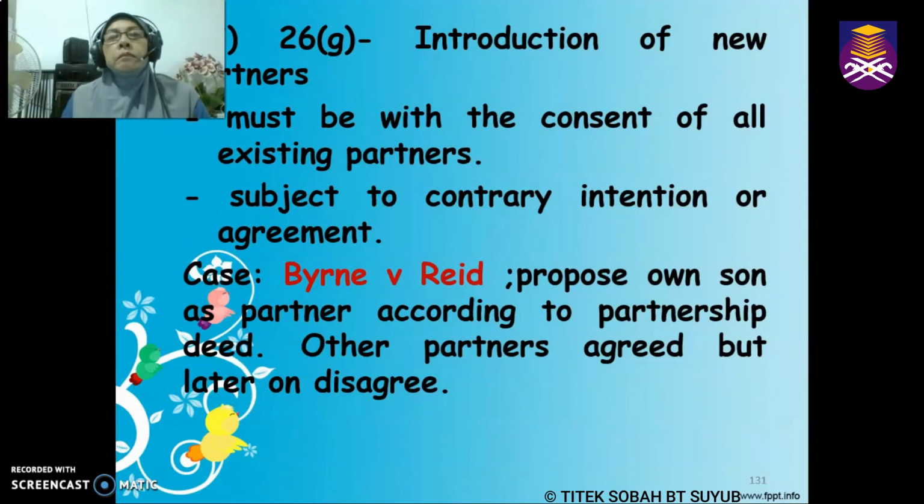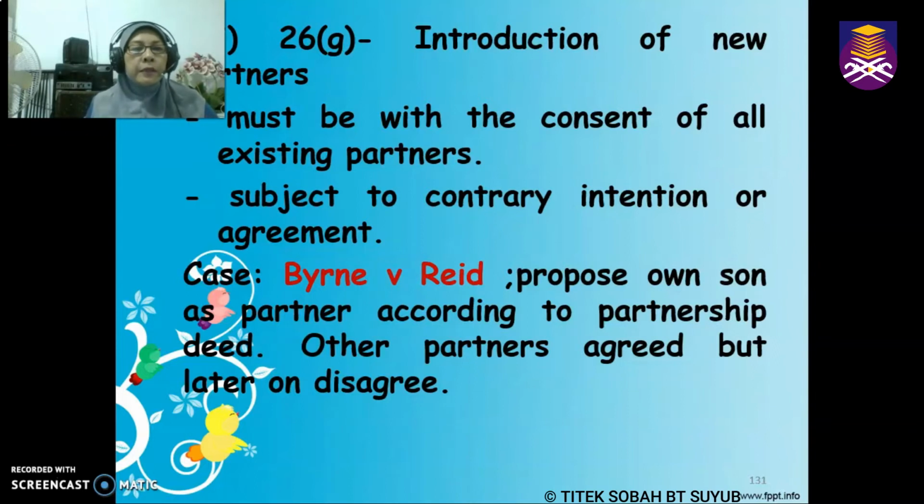Okay, so this is number 7. Introduction of new partners under section 26G. So whether a partner is entitled to introduce new partners to the said firm. This can be done only with the consent of all the existing partners. And if there is a contrary intention, it has to be stated in an agreement.